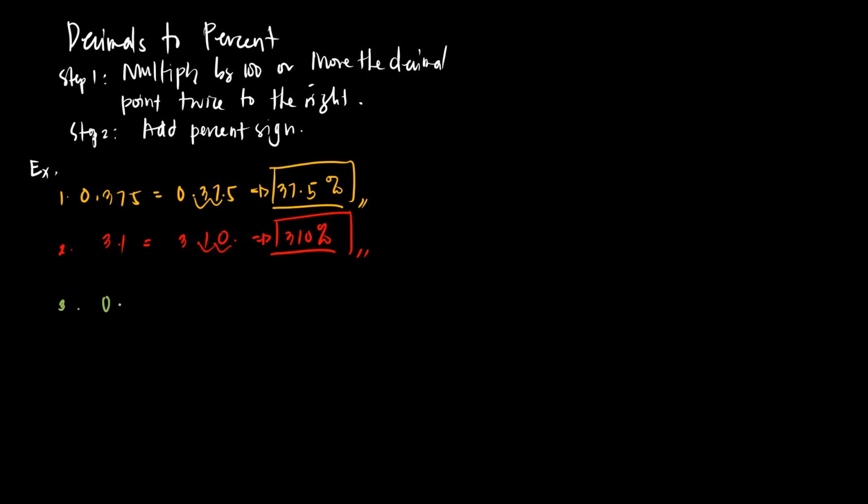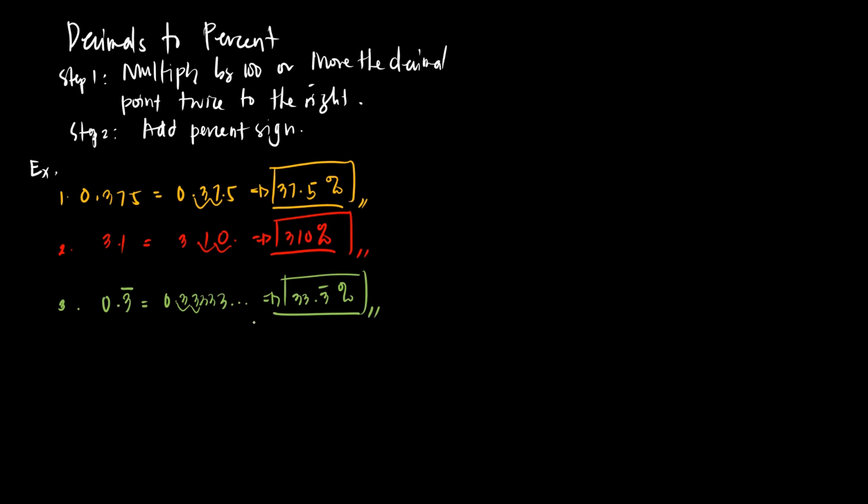Okay, next. Let's have number 3. We have 0.3 with a bar on top, so meaning it is repeating. So, meaning 0.3333, and so on and so forth. So, it says to move the decimal point twice to the right. So, 1, 2. So, we will have 33.3 with a bar on top, then percent sign.